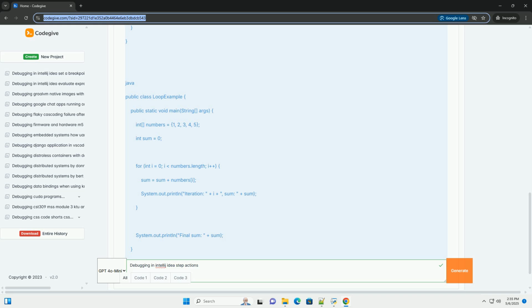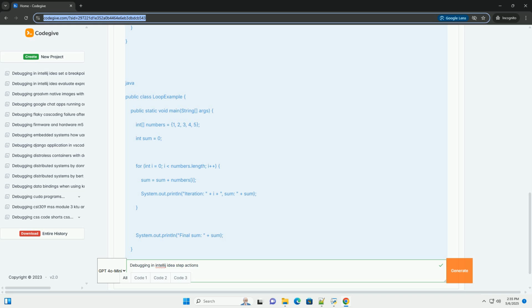Step actions, controlling execution. Now, let's explore the step actions in detail. Step over, F8, executes the current line of code and moves to the next line in the same method. If the current line is a method call, the entire method call is executed without stepping into it. Think of it as skipping over the details of the method call.